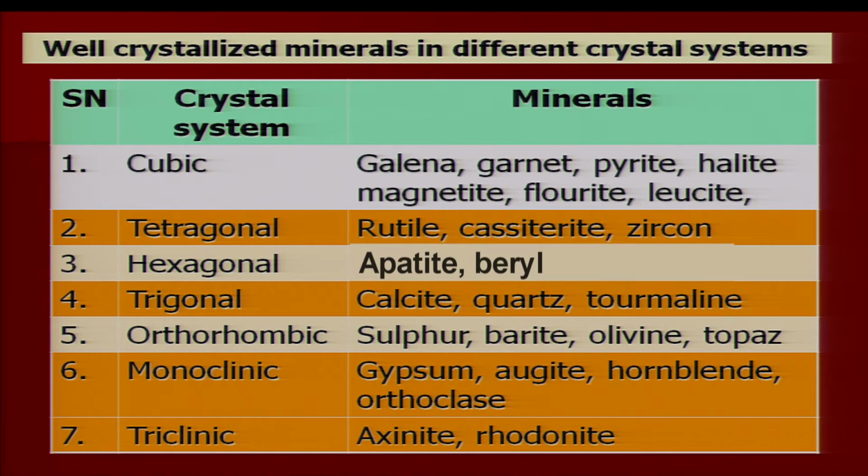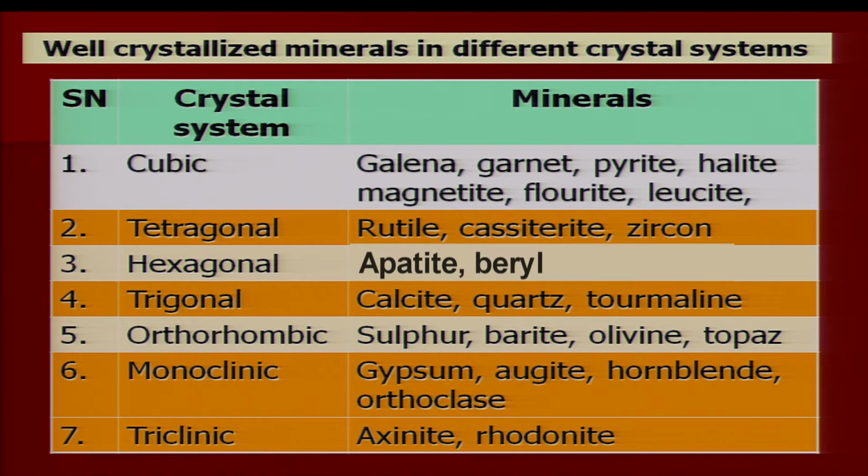First I will discuss the cubic system. The best examples are galena, garnet, pyrite, halite, magnetite, fluorite, leucite. Minerals belonging to the tetragonal system include rutile, cassiterite, zircon. Minerals belonging to the hexagonal system, there are 2 minerals, apatite and beryl. Next is the trigonal system. Calcite and quartz are the best examples.